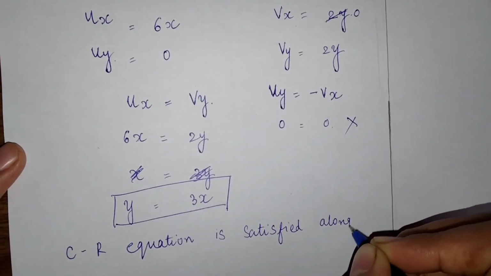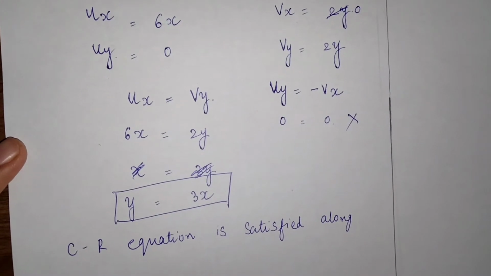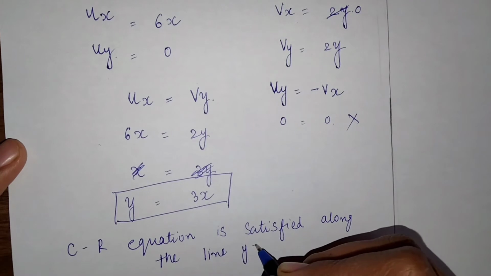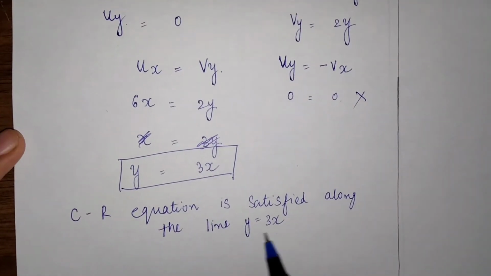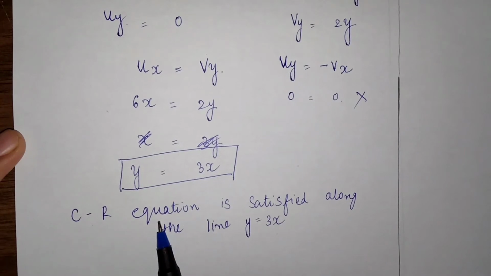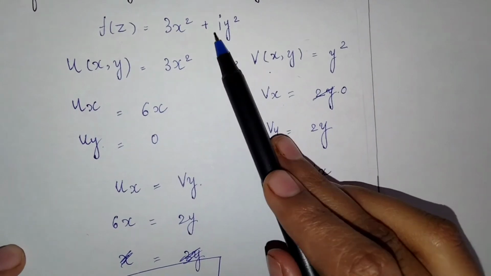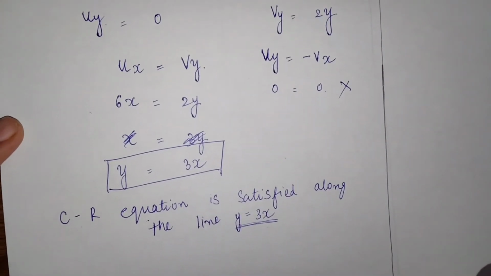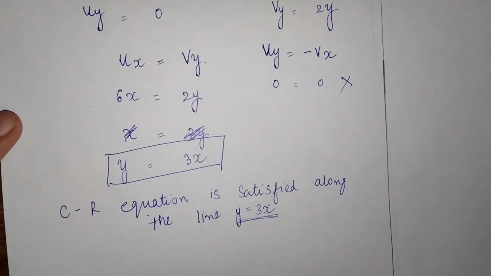આપણને એક જ condition satisfy આપણે compare કરીએ છીએ ત્યારે આ point આપણને મળે છે. So we can say that it is satisfied along the line y equal to 3x. Okay? આ point ઉપર જ તે આ condition satisfy થાય છે. So આ function જે છે, the given function will be analytic for only this point, for only this line. And at other points it will be not analytic.